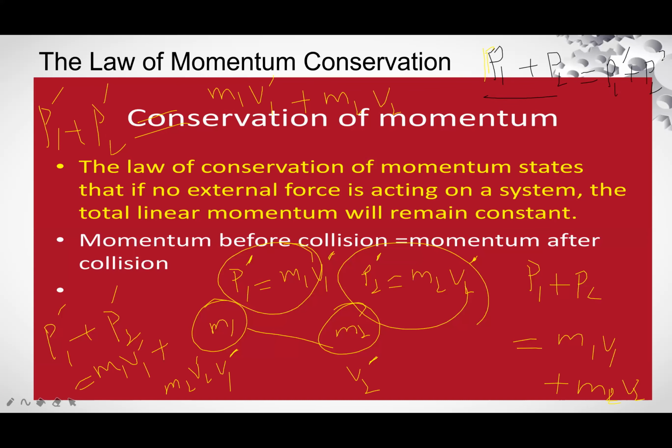This is after collision. So M1 V1 plus M2 V2 is equal to M1 V1 prime plus M2 V2 prime. Momentum before collision is equal to momentum after collision.